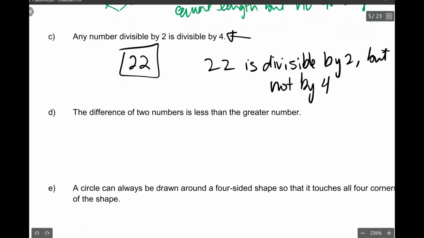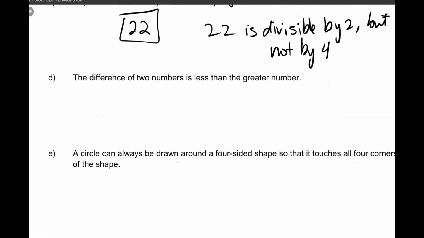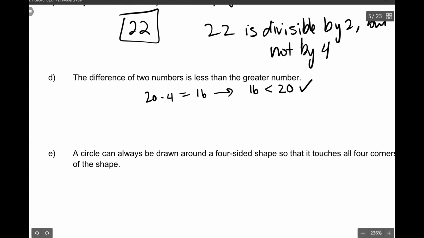The difference of two numbers is less than the greater number. Okay, so we have to prove this is false. If I take two numbers, let's say 20 minus 4, that's 16. And what it's saying is the difference, 16, is less than the greater number. Here the greater number is 20. Well, that's true. This is not a counterexample. That's not what we want. We want a case that shows that this is not always going to be the case.